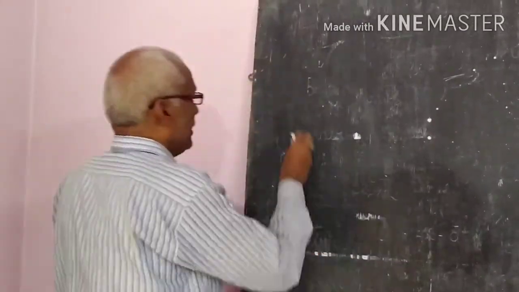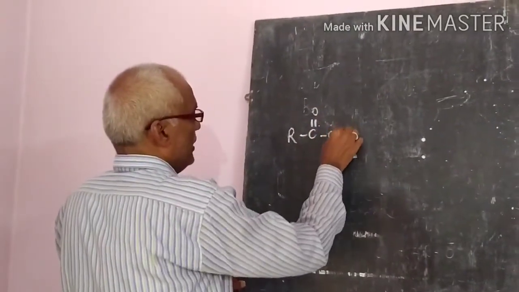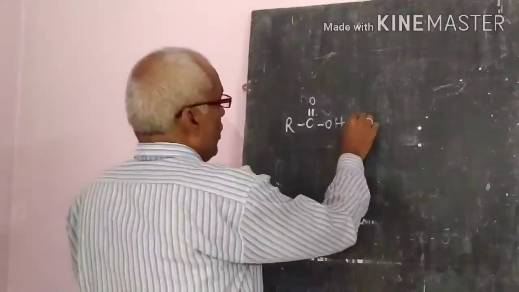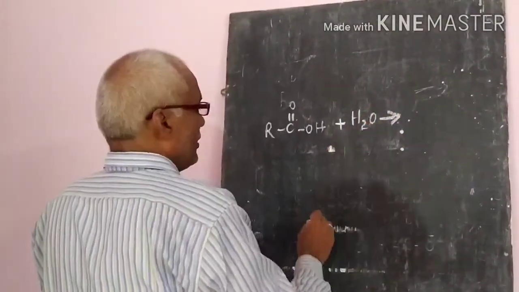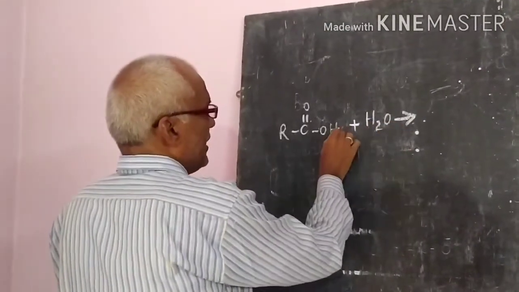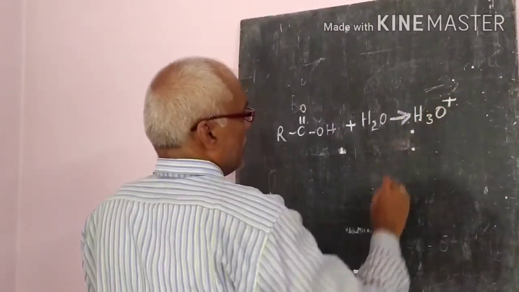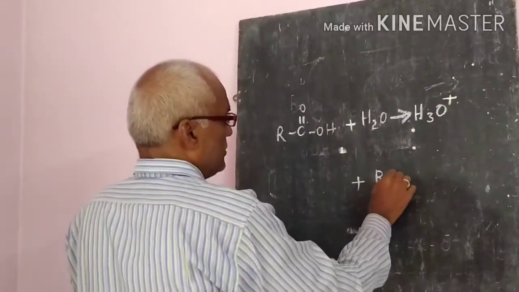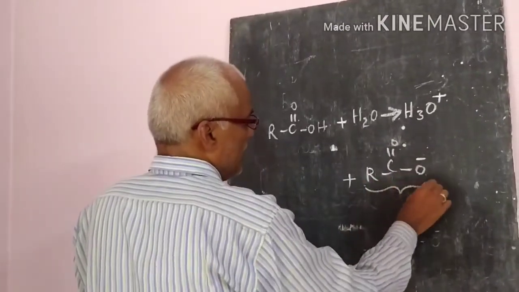Suppose you write RCOOH. Whenever it is treated with water, that is hydrolysis of the acid, it will give H2O plus H, that means H3O plus, the hydronium ion, and what is left out is RCOO minus, the carboxylate ion.